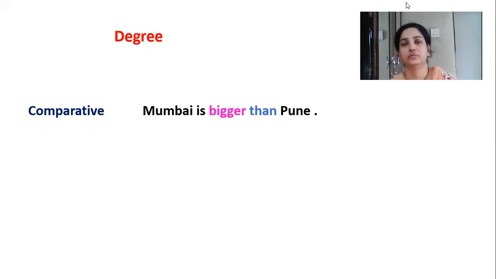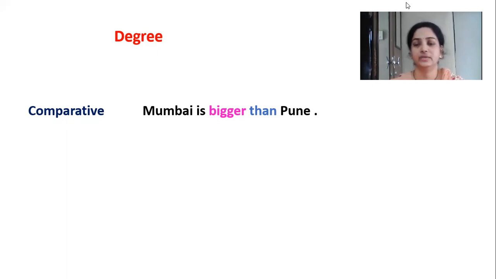Okay, then here what we have to do, see, so here we have only 3 types of degree when specific things are given over there, that is comparative and positive. Superlative degree is absent here, we cannot change that sentence into superlative degree. Okay, so Mumbai is bigger than Pune. Okay, Mumbai ही पुण्यापेक्षा अधिक मोठी आहे. So now we are going to change it into positive degree.